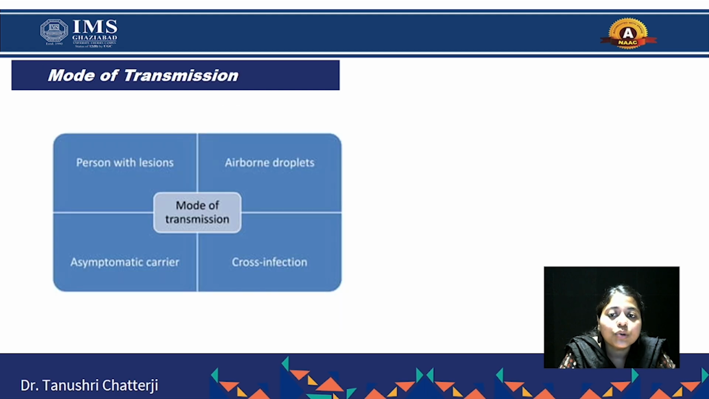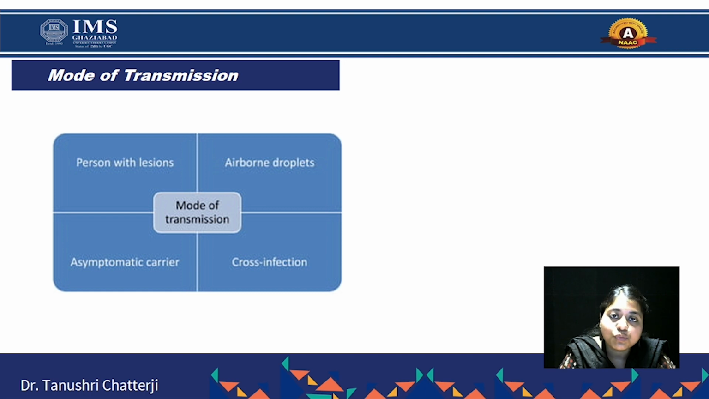What are the different modes of transmission? What is the mode of transmission? It is how the bacteria invade or attack the host cell. There are different forms. Out of these, there are majorly four forms by which they transmit from one organism to another. One, a person suffering from that particular infection may transmit it; or there are airborne droplets, or cross infection, or an asymptomatic carrier. What is an asymptomatic carrier?